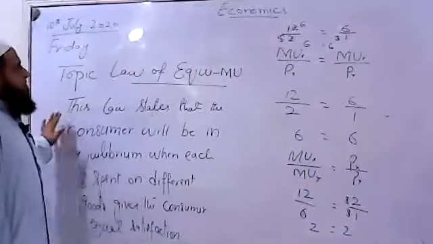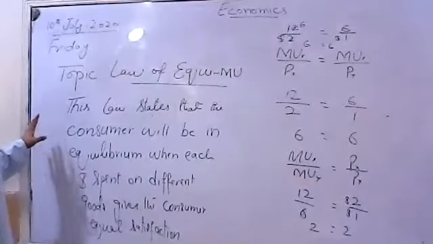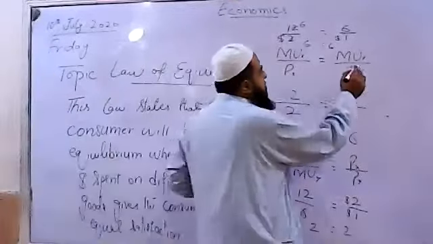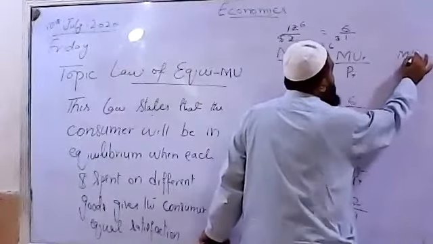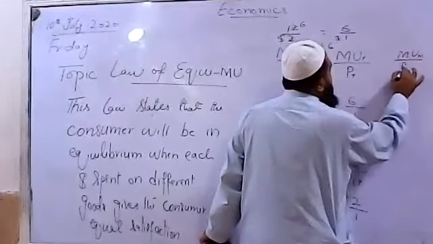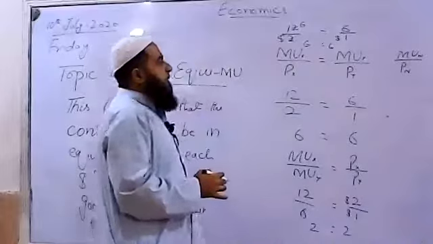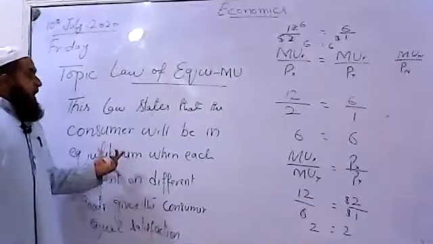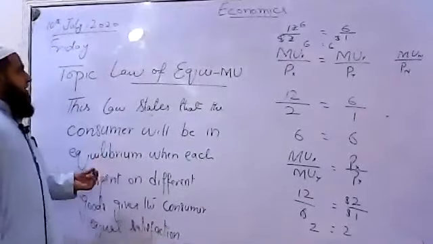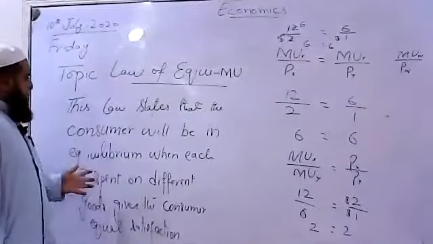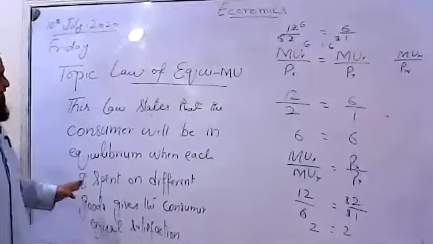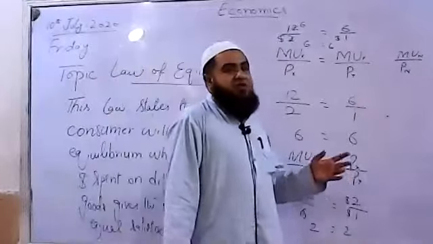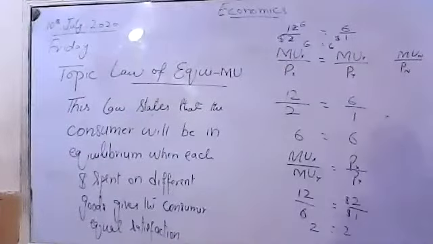So we say the law of equimarginal utility states that whenever the consumer is consuming different goods, suppose there are n number of goods, the marginal utility of the nth commodity over the price of the nth commodity should be equal. So he or she will be able to maximize the total utility from the consumption of two goods or many goods when each dollar spent on different goods gives the consumer equal marginal utility. Then he or she will be reaching the equilibrium point.